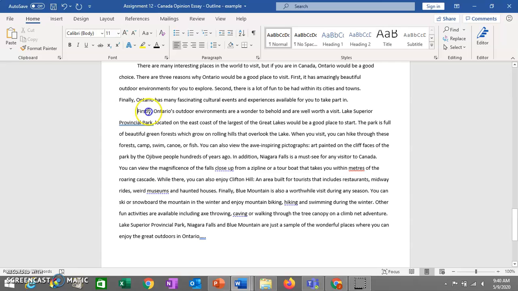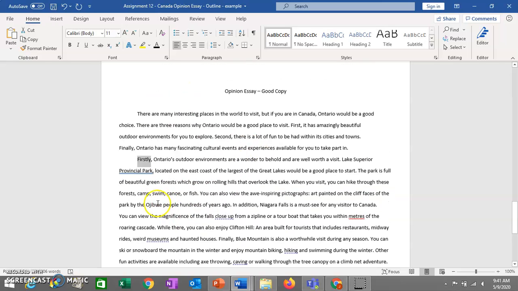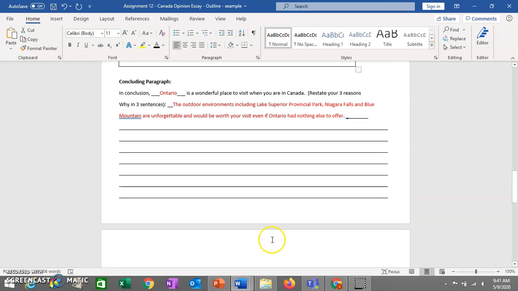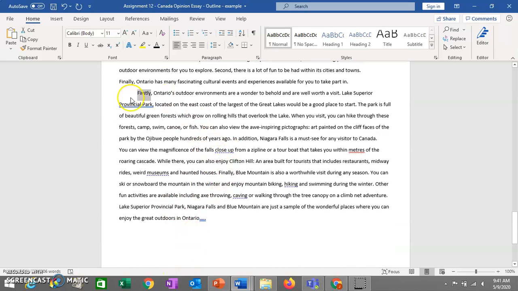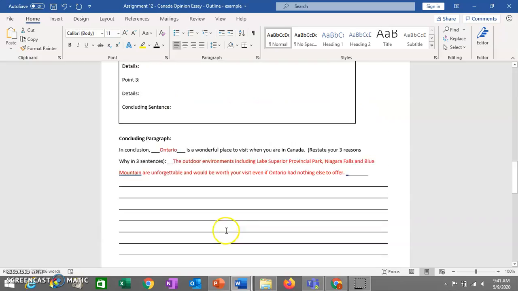I've added some transition words that were not present in the outline to make this flow a little bit better and to make it easier for the reader to follow along with. But largely it's a cut and paste job, and that's okay. If you've done a really good job with your outline, then this should be pretty easy for you to almost cut and paste and just add some transition words where they're necessary. So that's what you're going to be expected to do.